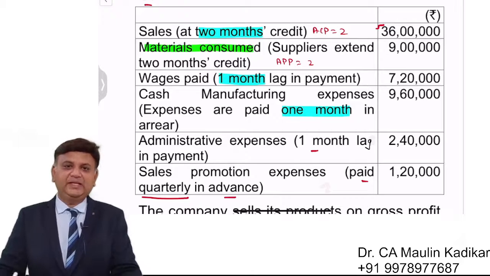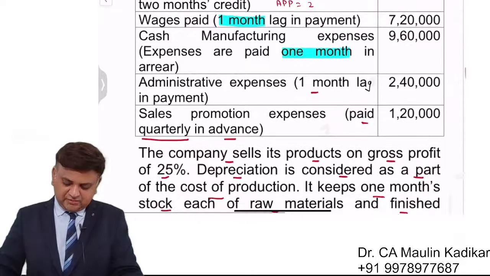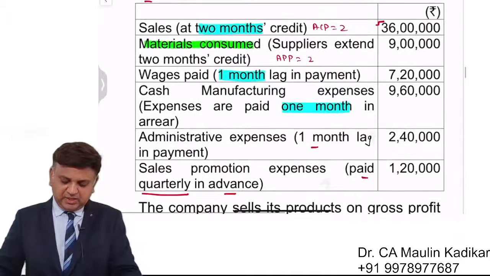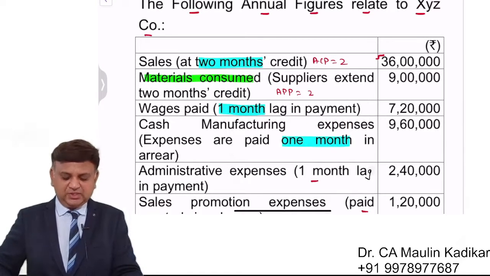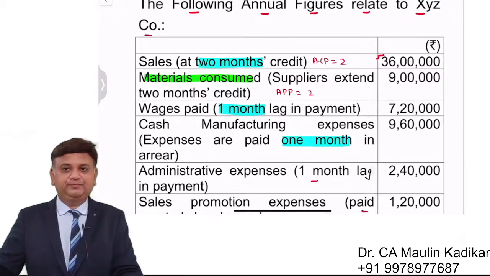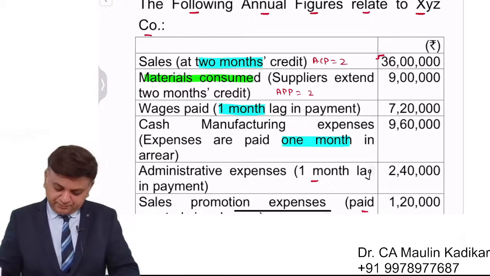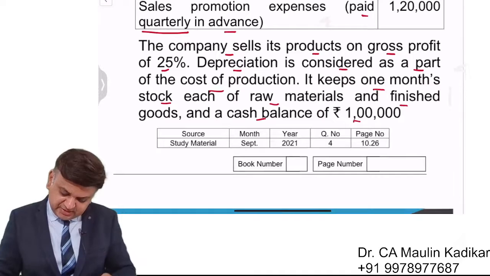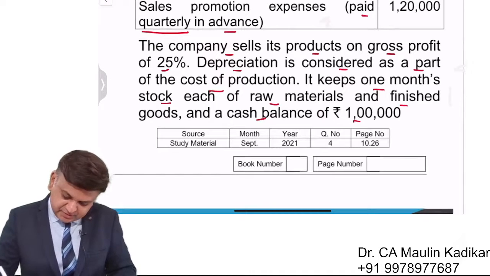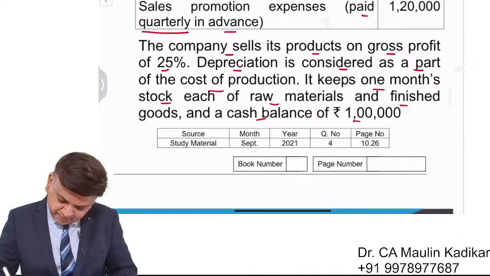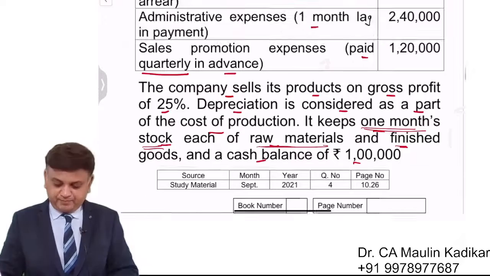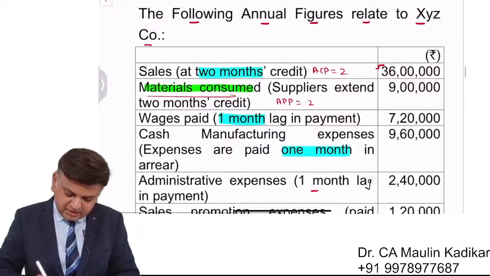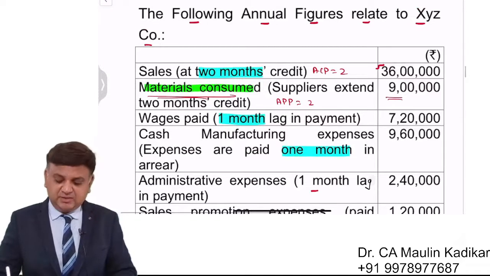I want you to write in the chat box what is the stock of raw material. Please write answer in the chat box. What is the stock of raw material? Dear students, the question provides that it keeps 1 month stock of each raw material and finished goods. During the year, the consumption is 9 lakhs.